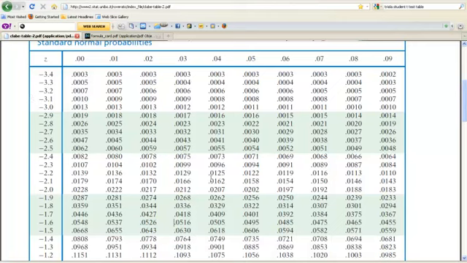So what am I looking for? 0.025. Oh, look at that. I nailed it. Negative 1.96. And if it's negative 1.96, we know by the symmetric property of the normal distribution that it's going to be positive 1.96 as well. Does everybody see where I got that? Where was that? 0.025. There we go. Negative 1.96.